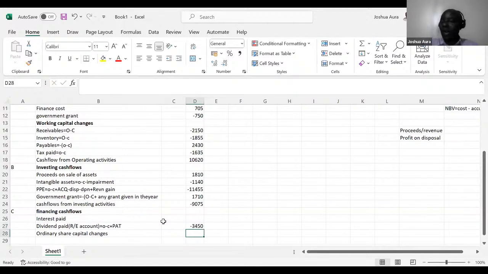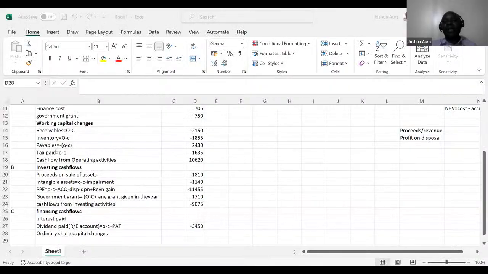So what figure are we getting, ladies and gentlemen, there for dividends? Is there somebody who is able to tell me the dividends that were paid? How much are they getting? Are they able to get that 34.50? I can see my home raising up his hand. Let me mute this a little bit.